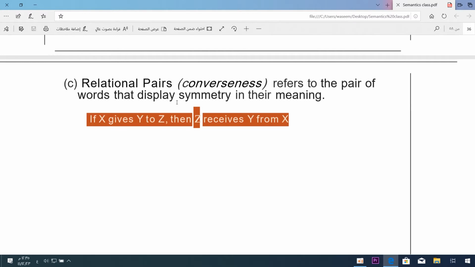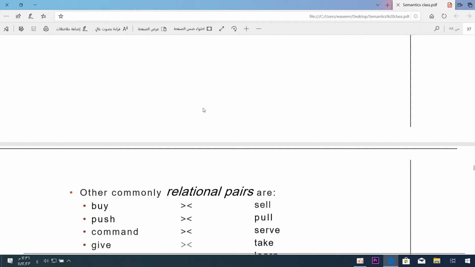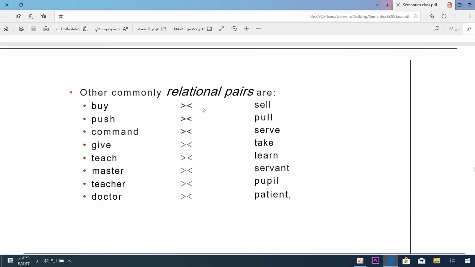Relational pairs, converseness, refers to pairs of words displaying symmetry in their meaning. Symmetry means similarity. Okay, so that is the rule. If X gives Y to Z, if Ahmed gives a bicycle to Jack, then Jack receives the bicycle from Ahmed, and so on. We will have this in some detail, inshallah.